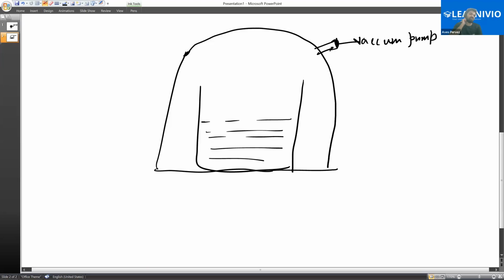If we remove that air, there will be no air pressure. So water can boil even at 30, 40, or 20 degrees Celsius. Water can leave the surface.